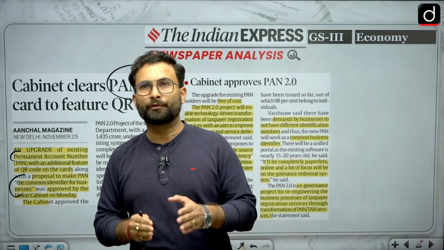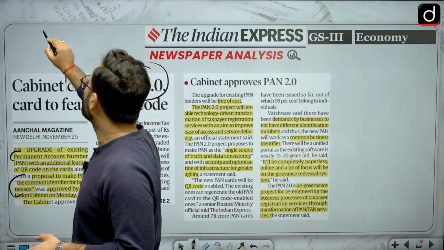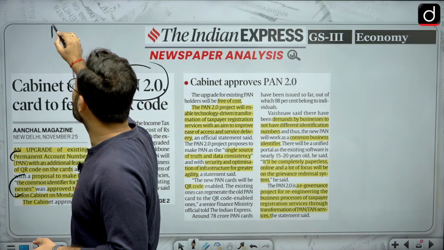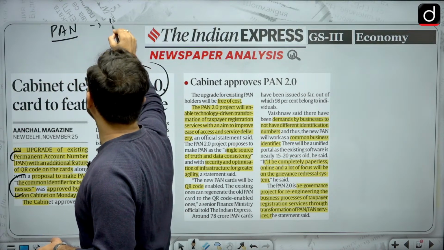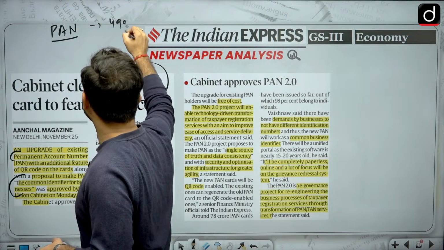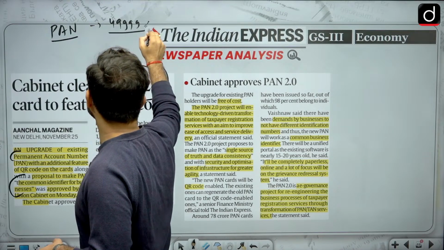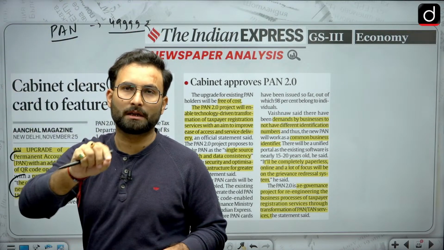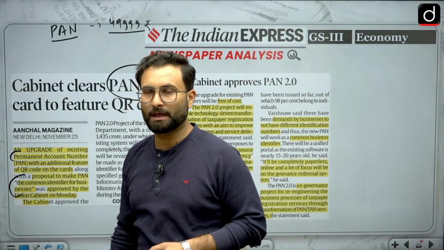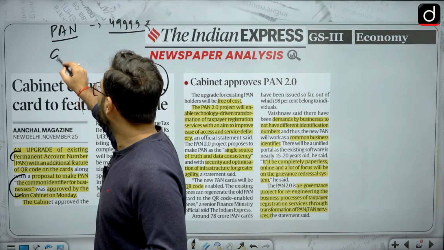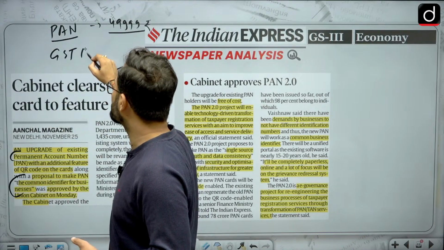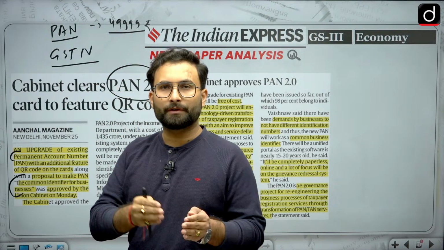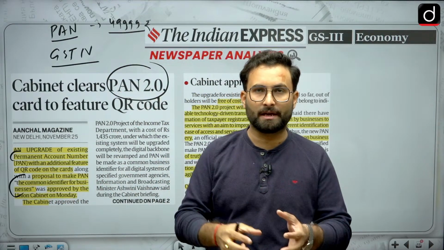Right now, if you have to go for any kind of financial transaction, you will be using the PAN card. Okay, if you are going into the bank and depositing more than 4999 rupees, they will ask you to mention the PAN card number as well. Now if you have a business, you will have a GST number, GSTN. So basically for different things there are different identifiers.